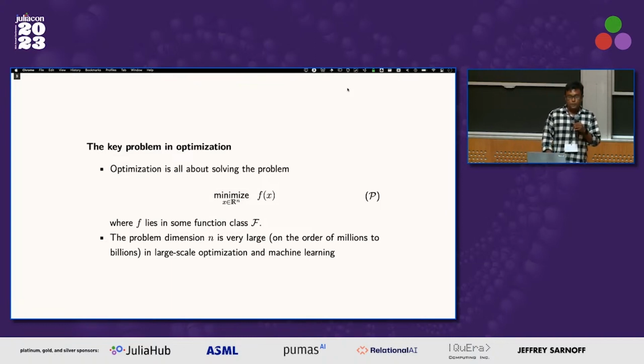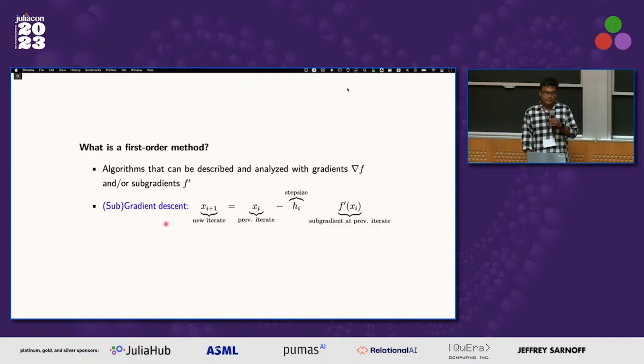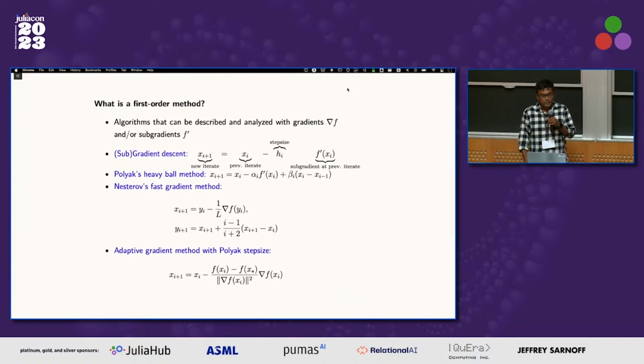In modern large-scale optimization and machine learning problems, the problem dimension n is very large. So to solve these problems, we usually use first-order methods. These are methods that we can describe or analyze using the gradient if the function is differentiable, or subgradients if it is not differentiable. The classic example is subgradient descent, right? We have the previous iterate minus some carefully chosen step size times a subgradient selected at the previous iterate, and we combine them to go to the next iterate. But it's only one algorithm. There are many, many more.